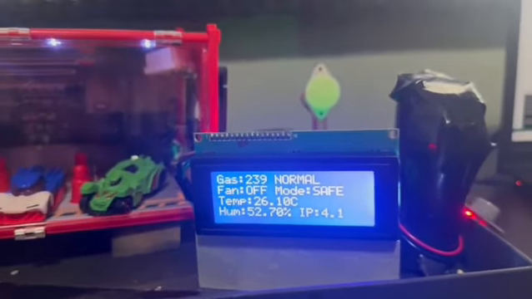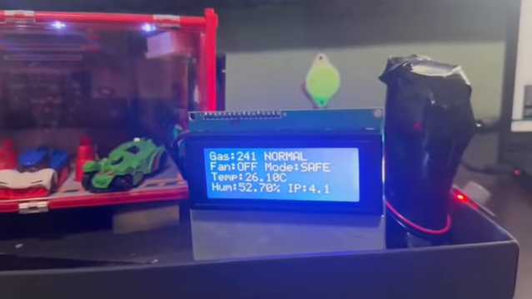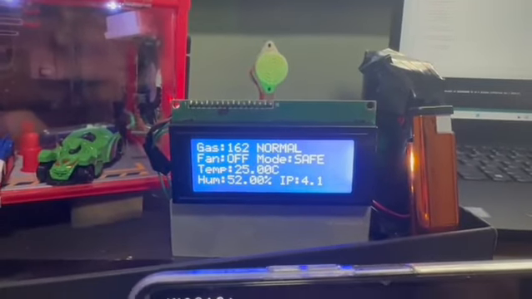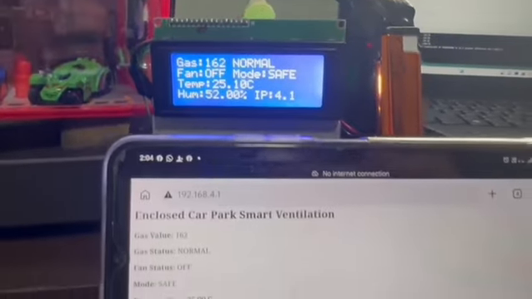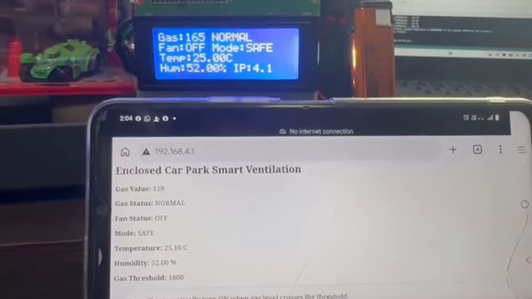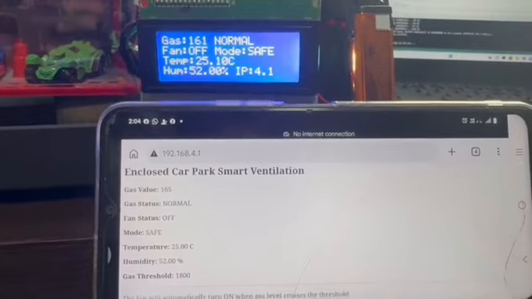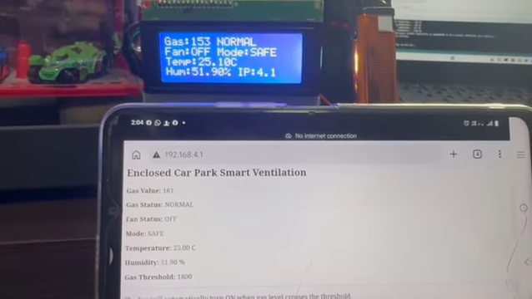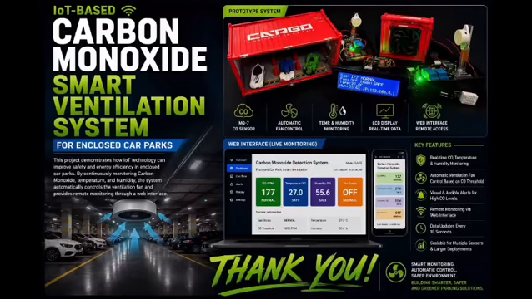By continuously monitoring carbon monoxide, temperature, and humidity, the system automatically controls the ventilation fan and provides remote monitoring through a web interface. Although this prototype uses an MQ-7 sensor for educational purposes, the same system architecture can be upgraded with industrial grade sensors for real world commercial deployments.